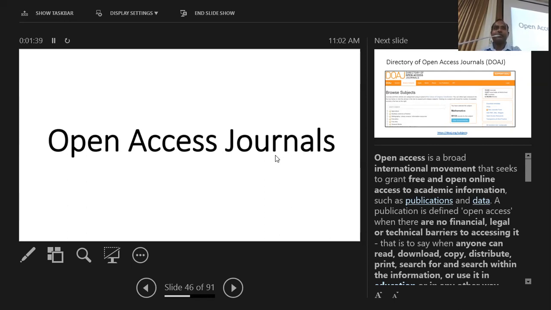For example, in a public university like this, our research is funded by the public, but when it appears in a commercial journal, even our own community will not get access to that article. Even if we want to share it with our community, we have to get their permission, etc. So that's why scholars decided to go for open access.